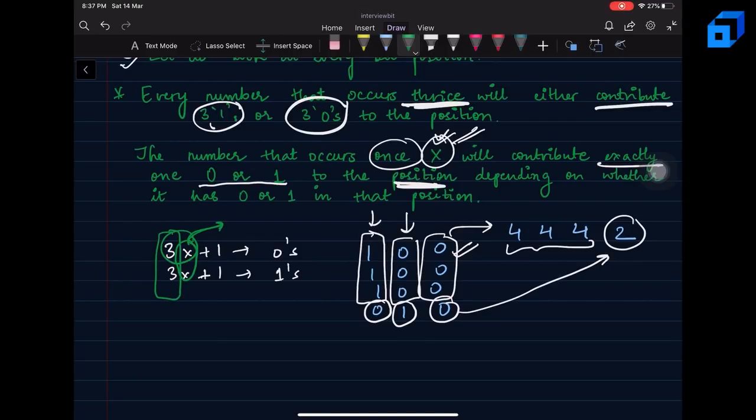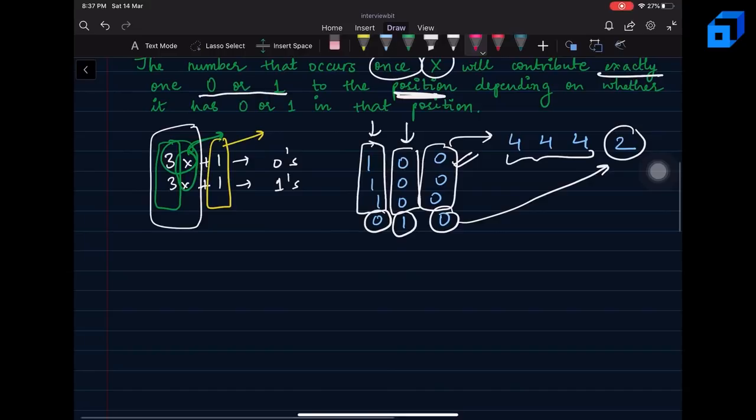So we will have this 3x factor because every number is occurring thrice for the bit positions, and this one factor will come because of the number which is uniquely occurring in the array, right?